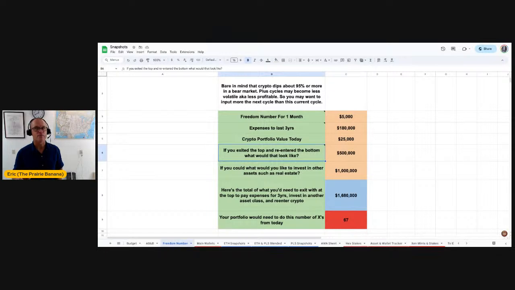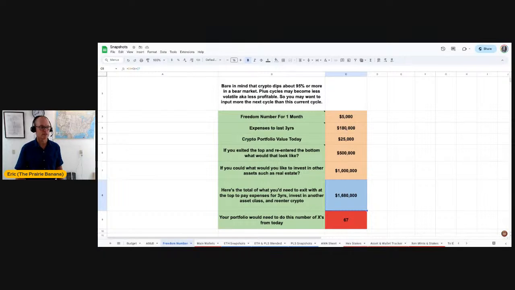Bearing in mind that the volatility might decrease over time. In other words, we might make less gains on the subsequent cycle after this one. We don't know. And then if you could or wanted to invest in other assets such as real estate, what would you need for that? I just put $1 million here. So this is the total that you would need to exit at or near the top of the next cycle.